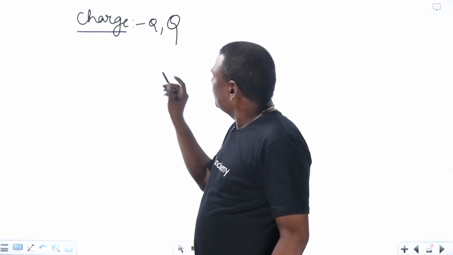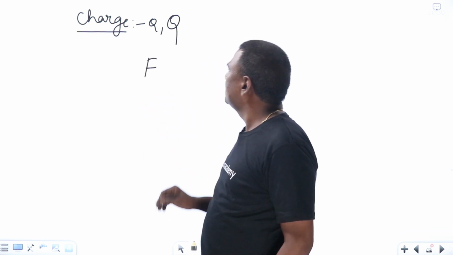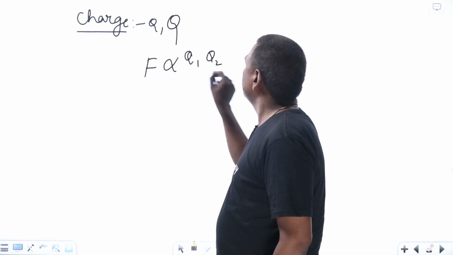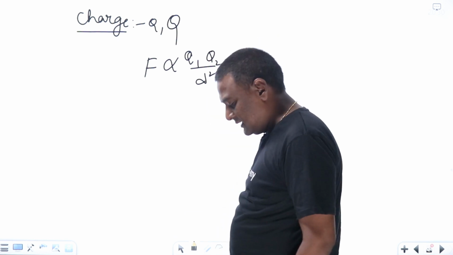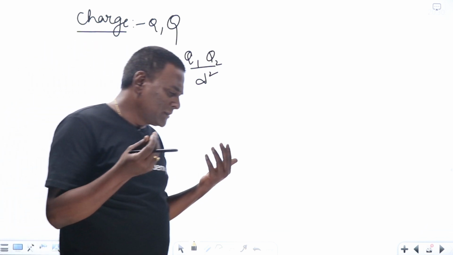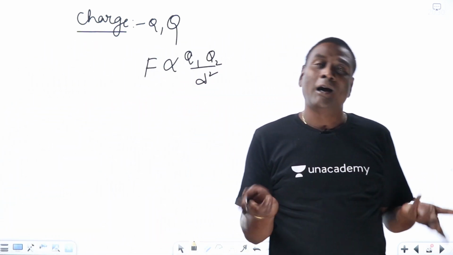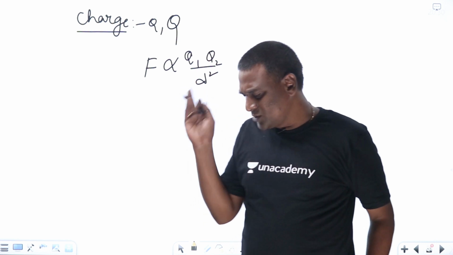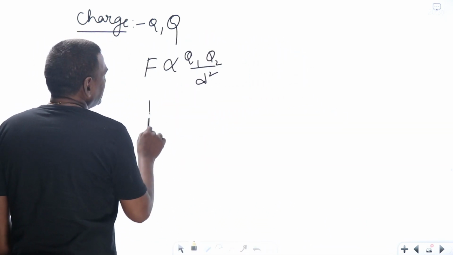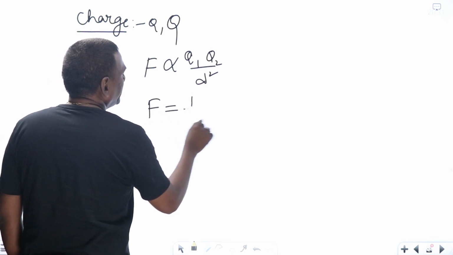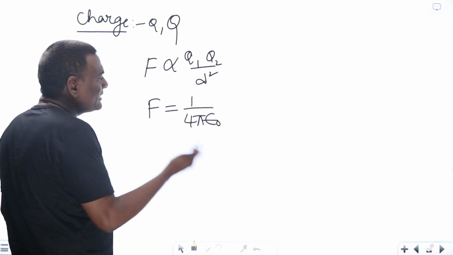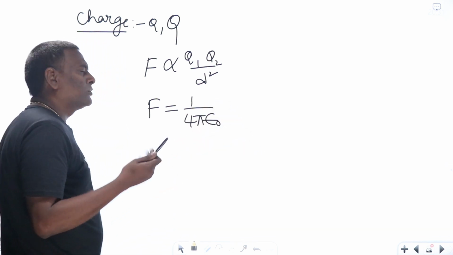We already know this particular equation from long back: Q1 Q2 by d square, the force between the charges, attraction force or repulsion force. Already we know same charges will repel each other, opposite charges will attract each other. These kinds of stories we know from long back, right? Now, the proportionality constant is going to be 1 by 4 pi epsilon naught in free space. Other than free space, epsilon r also will come.